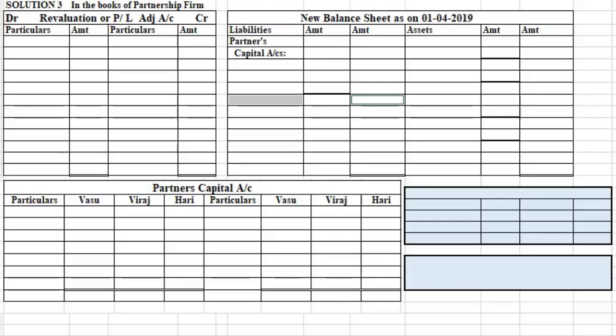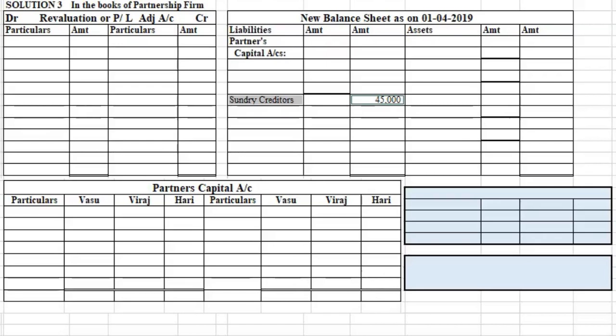Let's begin by posting the balances from the balance sheet. Sundry creditors, rupees 45,000. This will be written on the liability side of new balance sheet. Then we have general reserve, rupees 30,000. This general reserve has to be distributed among the old partners as it is the old accumulated profit from the previous years.